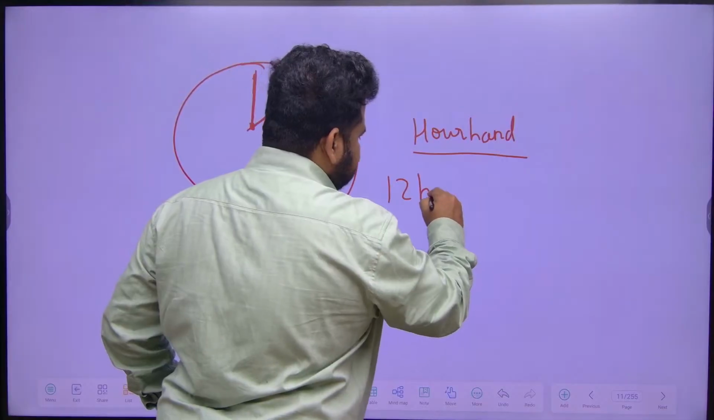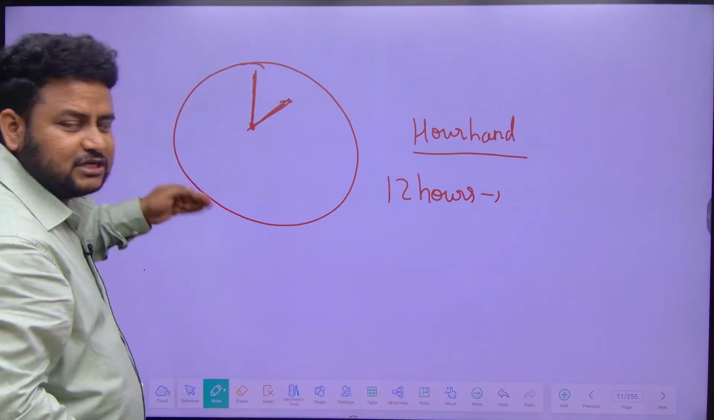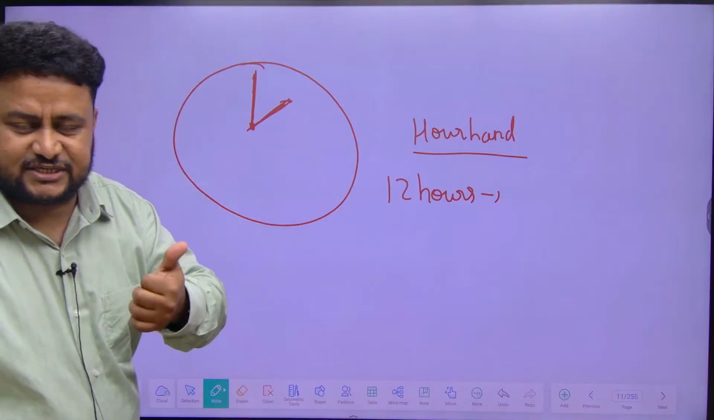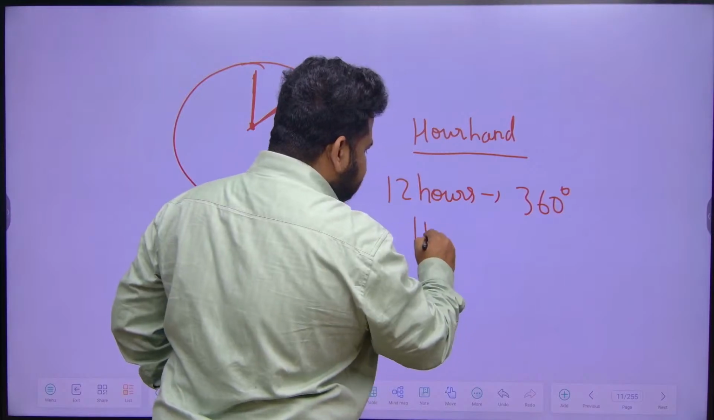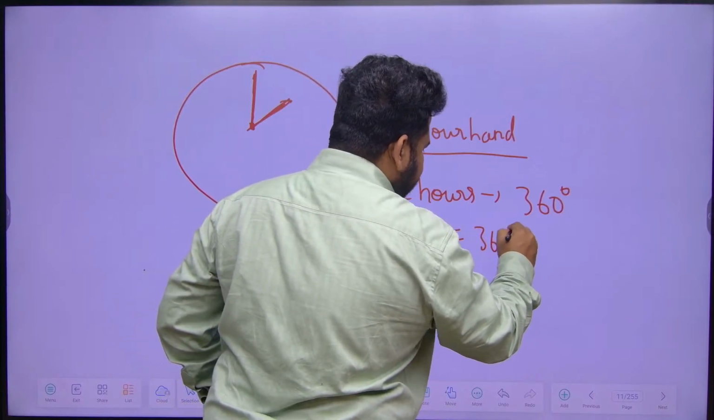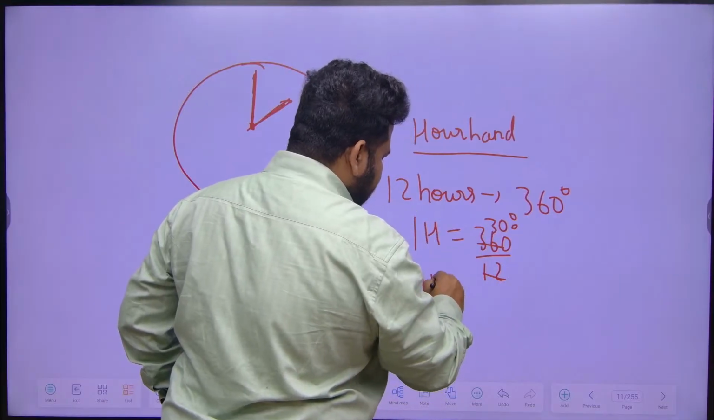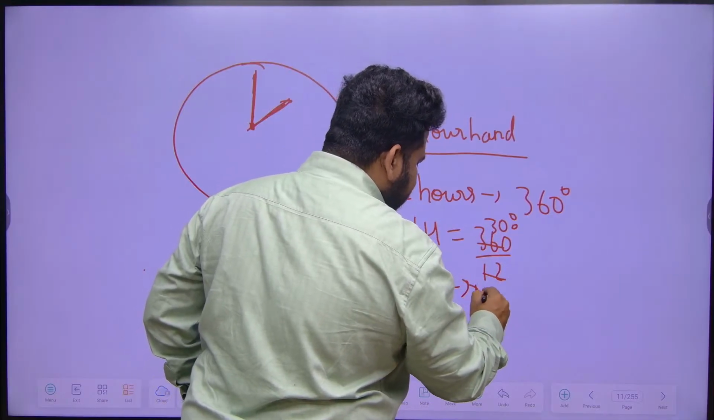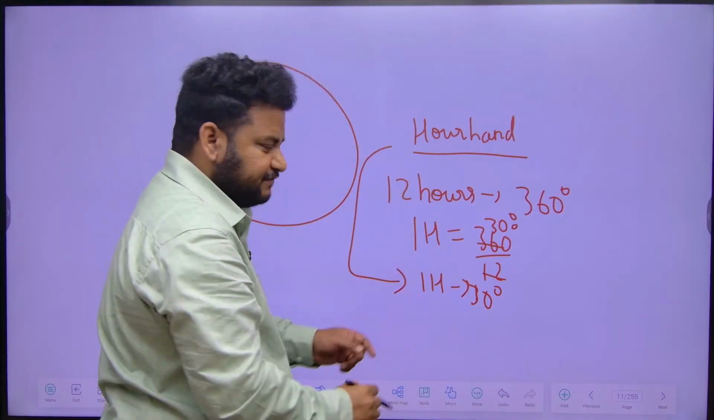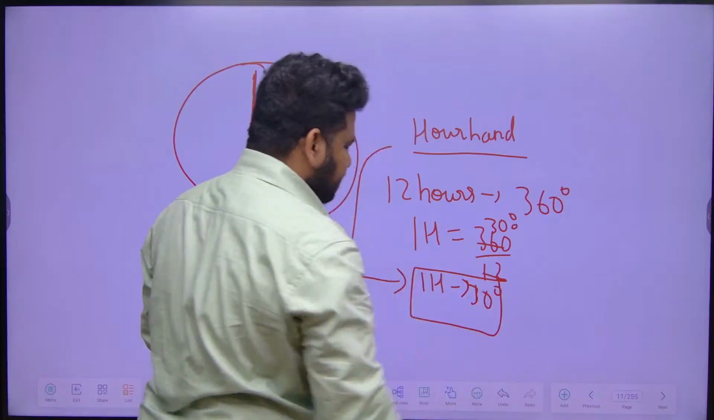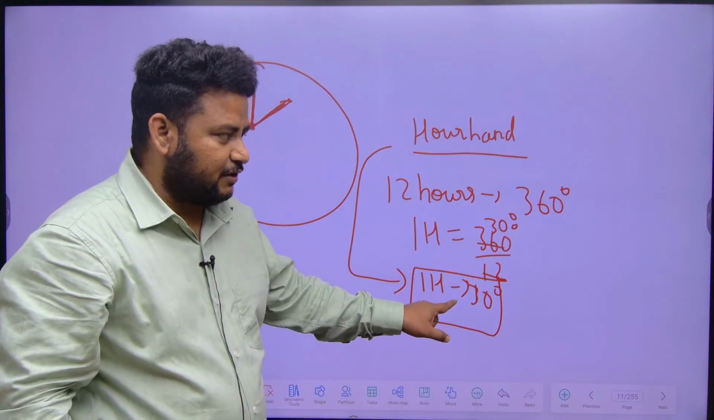One complete rotation of the hour hand takes 12 hours. One complete rotation means how much angle it will cover? 360 degree. But in 1 hour, how much will it cover? 360 by 12, that is 30 degree. So in 1 hour, the hour hand will cover 30 degree. This is a very important thing, you have to know it.